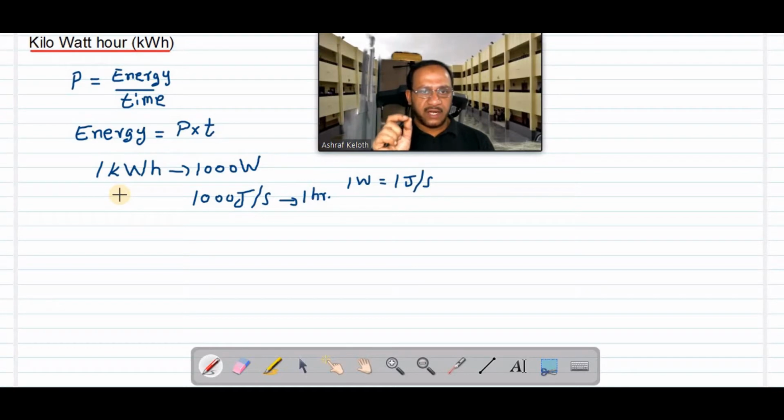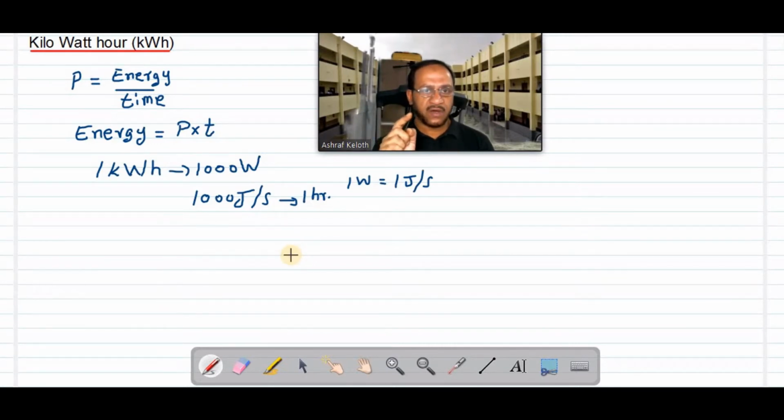Got the point? So you can write down the definition of 1 kWh. 1 kWh is the energy consumed by a device at the rate of 1000 joule per second continuously for 1 hour. If a device is taking 1000 joule of electricity every second and is operated continuously for 1 hour, the total energy consumed will be 1 unit. 1 kWh, normally we say 1 unit in electricity bill payment.